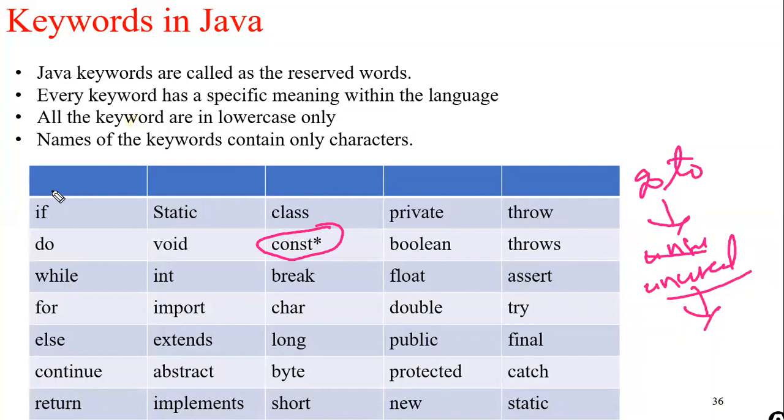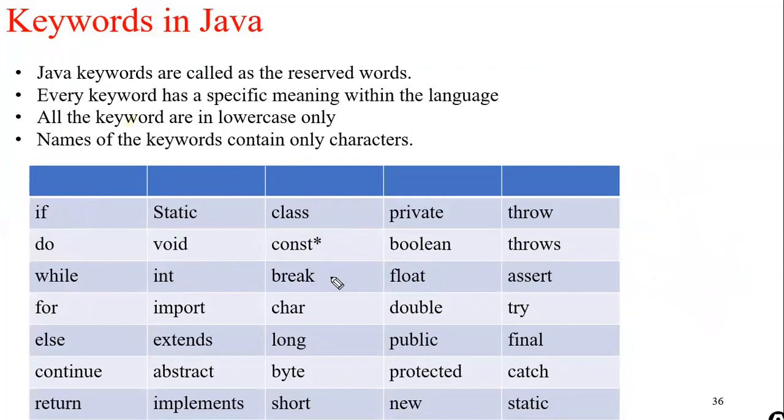If you can see, if is a keyword which has a specific purpose as part of a conditional statement. Int is a specific keyword which is used to define an int primitive value. Float, again, this is a unique keyword which is used to define a floating point variable. So in this way, every keyword has a unique purpose, and all these keywords are written in lowercase only. None of the keywords is in uppercase. So static is just a typing error. Even this is lowercase only. All the keyword names, if you clearly observe, include only characters. They do not include any other special symbols.